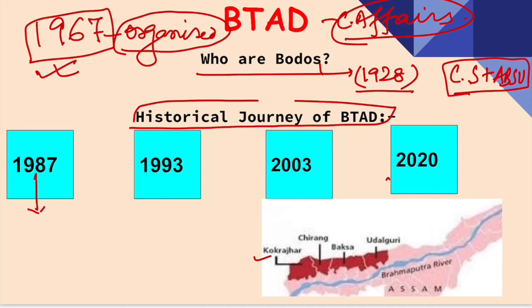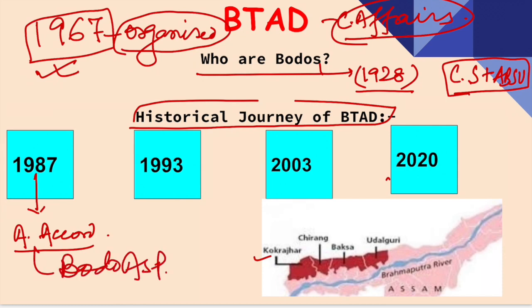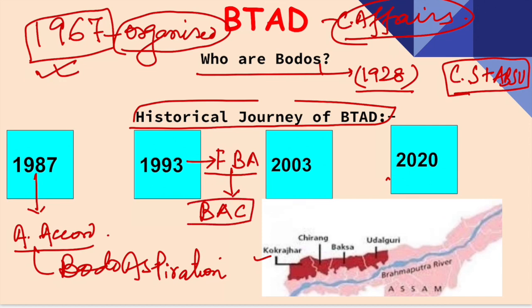Now coming to these four different years. In 1987, what happened? The Assam Accord was signed. Basically, the Assam Accord gave rise to the Bodo aspirations of the demand for separate statehood. And therefore, 1993 is the year in which the first Bodo Accord was signed. This first Bodo Accord talks about the establishment of Bodoland Autonomous Council, BAC.